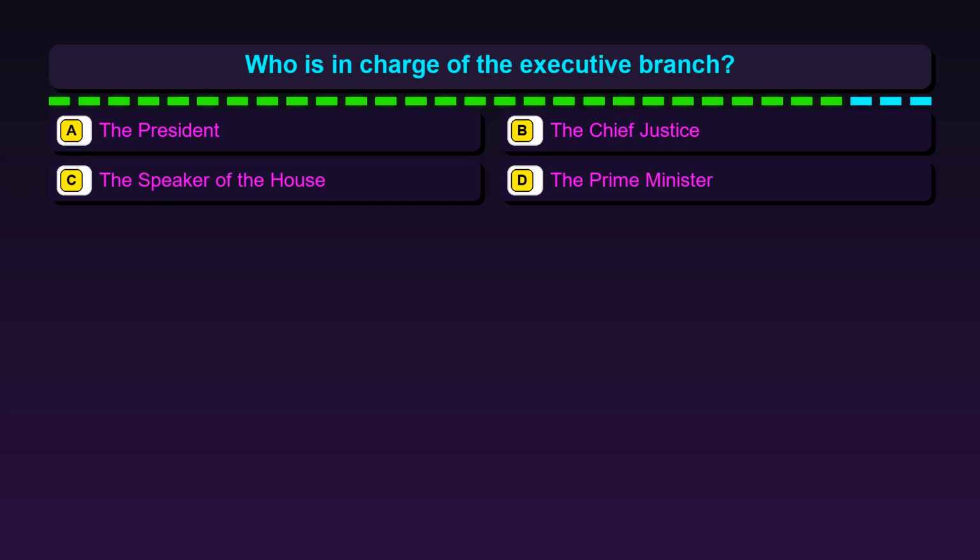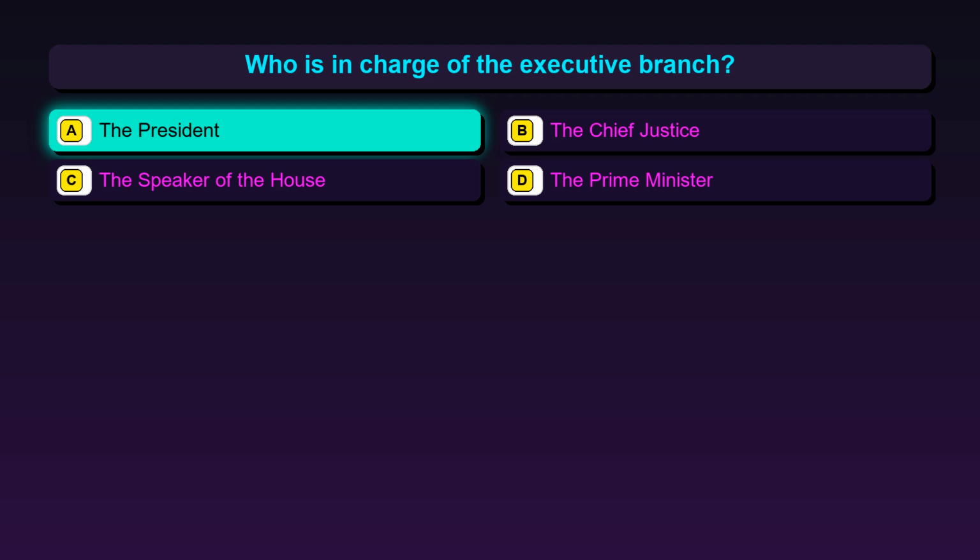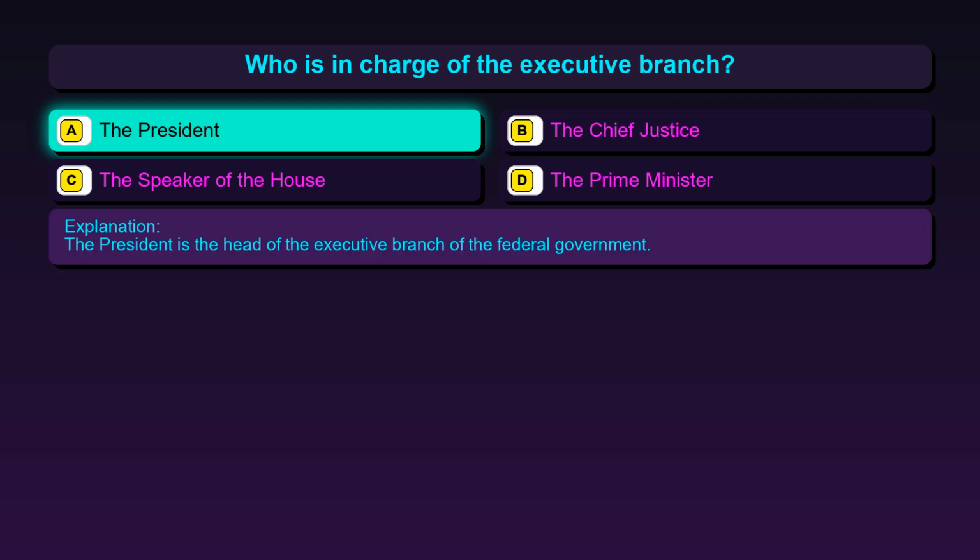Question 78. Who is in charge of the executive branch? Option A, the President. Option B, the Chief Justice. Option C, the Speaker of the House. Option D, the Prime Minister. The correct answer is option A, the President. The President is the head of the executive branch of the federal government.